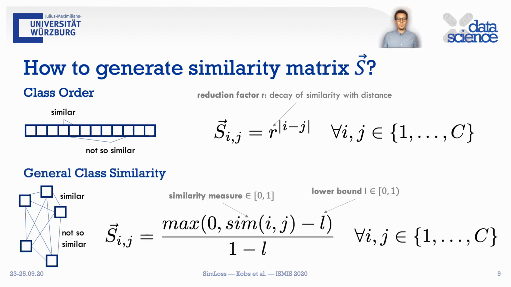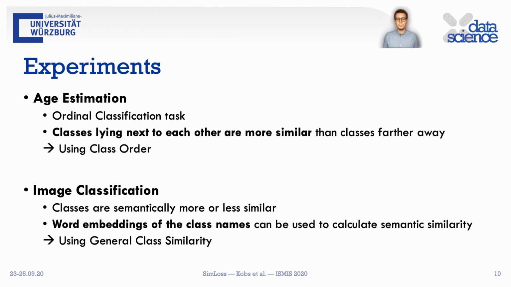Second, for general class similarities, we can use a similarity measure of our choice. We could use this directly in the matrix, but sometimes it is desirable to have more control on the resulting matrix. We therefore introduce a lower bound L, which cuts all similarities below it and then scales all resulting similarities to a range from 0 to 1. This way we can control the sparseness of the similarity matrix.